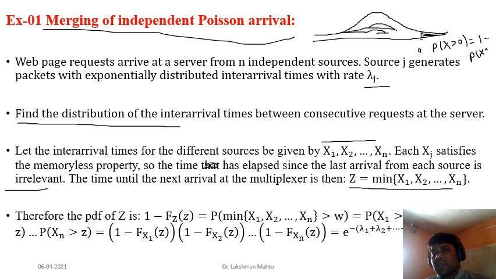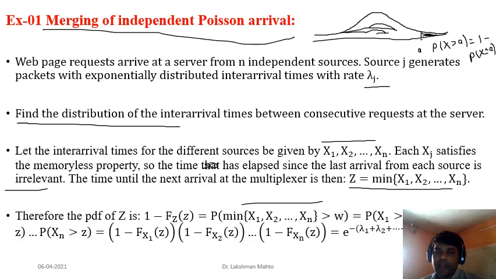Second, I have already mentioned this several times. You can use this concept to first find the CDF of this one, and after that differentiate and get the PDF of this random variable, the minimum of xi, the desired time. So here 1 minus F of z is the probability of this tail.